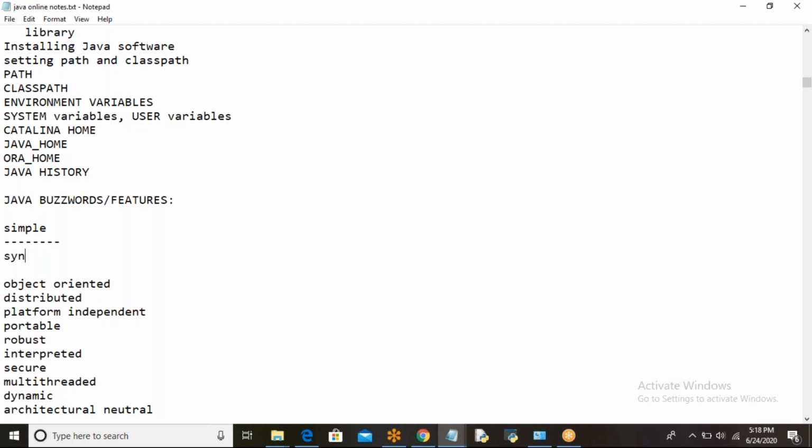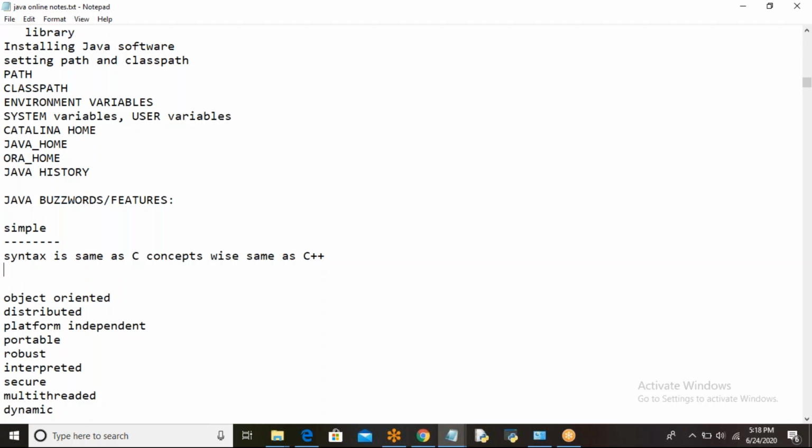syntactically it is the same as C. Concepts wise, same as C++, or else functionality wise same as C++. If you have a little bit idea on C and C++, you can easily learn Java.